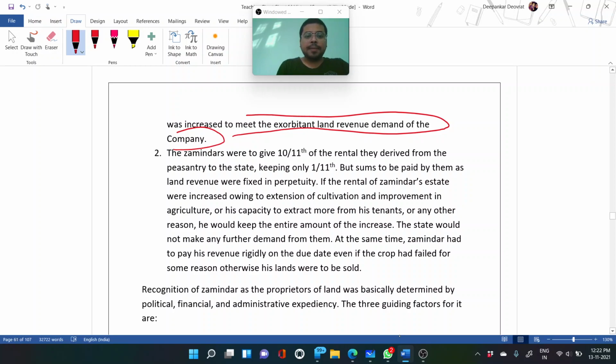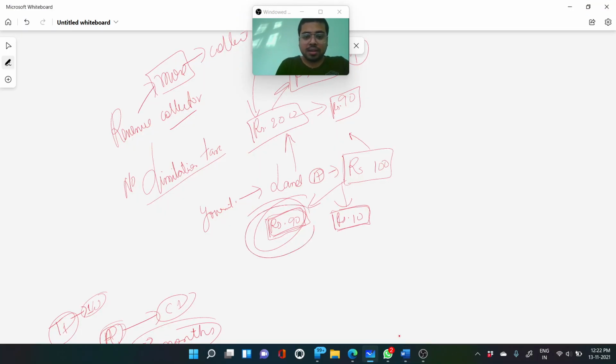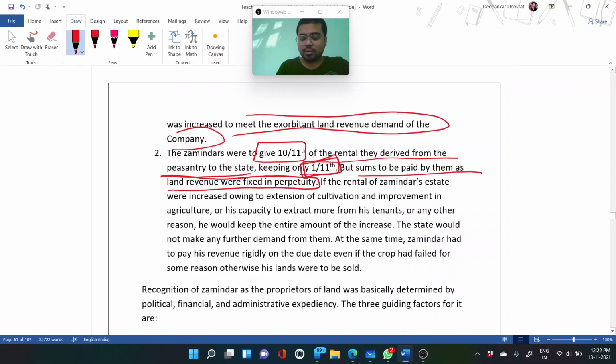So on both sides, the tenants were at the lower end only. The zamindars were to give 10 by 11th of the rental they derived from the peasantry to the state, keeping only 1 by 11th, but the sum to be paid by them as land revenue was fixed in perpetuity. This sum rupees 90 was fixed, but this collection of rupees 100 was not fixed. Understand? This collection of rupees 100 was not fixed.